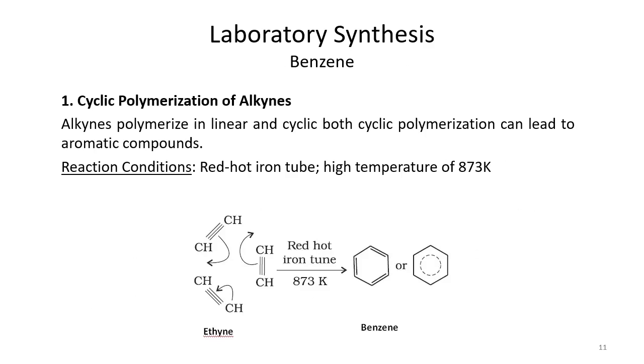The first synthesis, we say it the cyclic polymerization of alkynes. Basically, benzene can be prepared from ethine by the process of cyclic polymerization. What happens in this process is, ethine is passed through a red hot iron tube at almost 873 Kelvin temperature. Ethine molecule basically then undergoes cyclic polymerization to form benzene. As you can see that three ethine molecules react together. The arrows are showing the movement of electrons, and then you can see that we get the benzene structure.